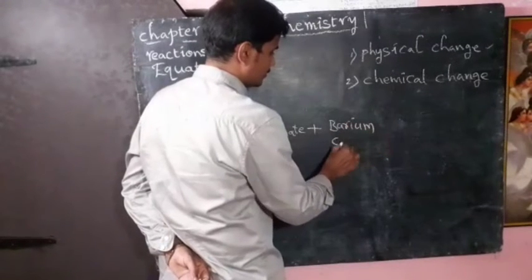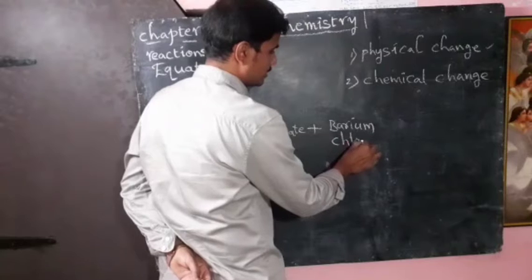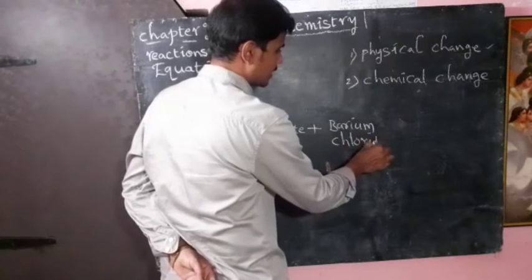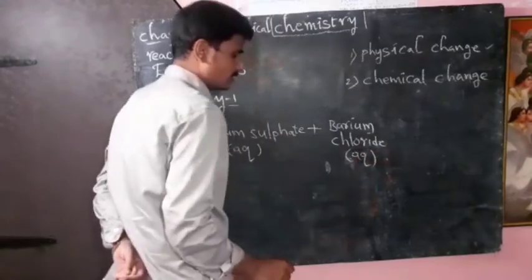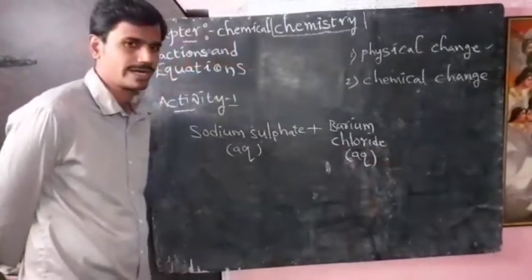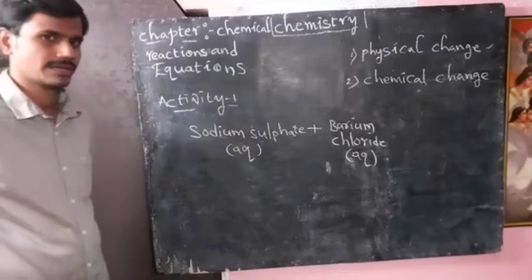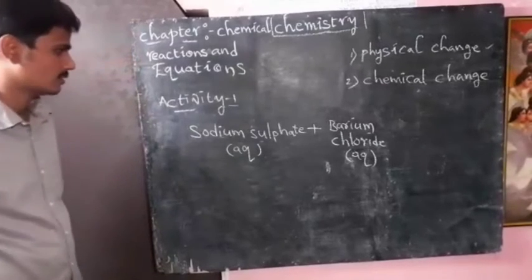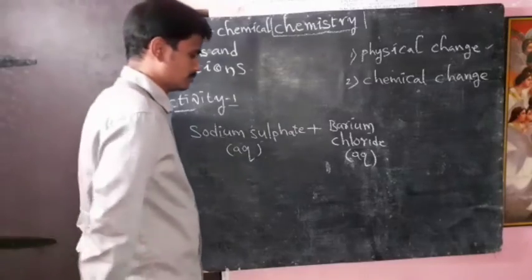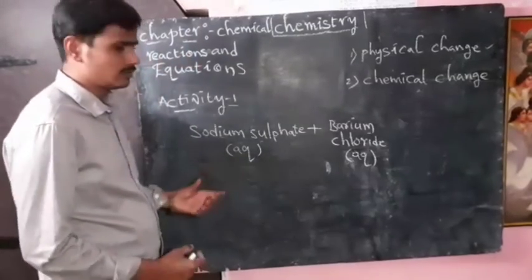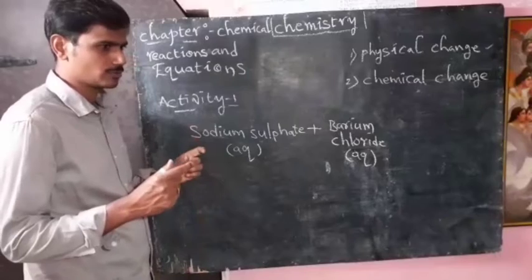Barium chloride also looks like a salt. When we dissolve it in water, the resulting solution is aqueous barium chloride solution.